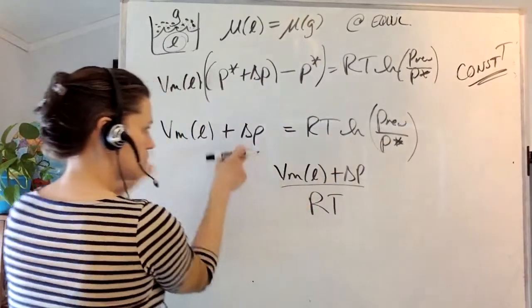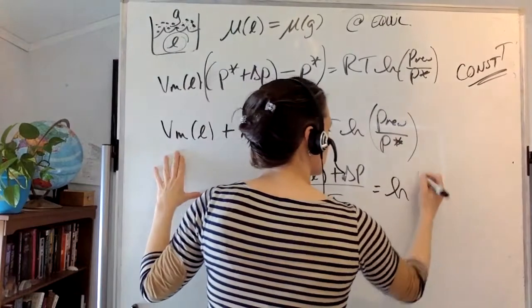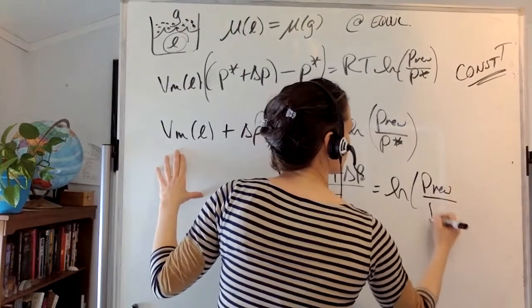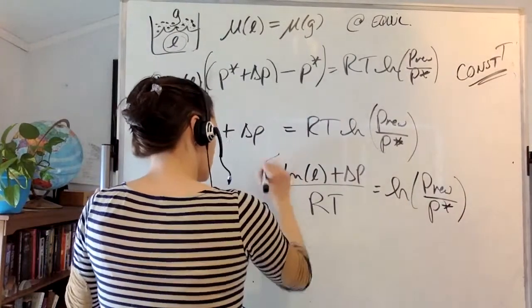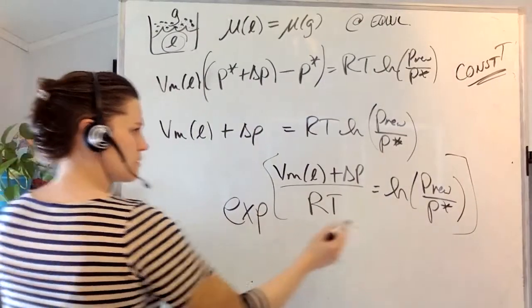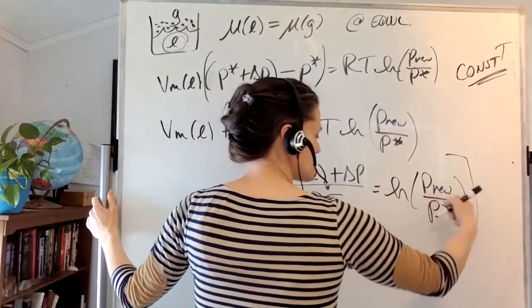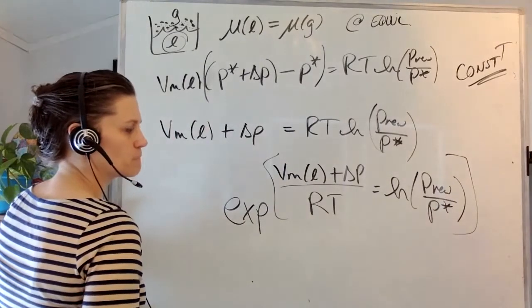I've moved RT into the denominator of this side, is equal to log P new over P star. I take the exponent